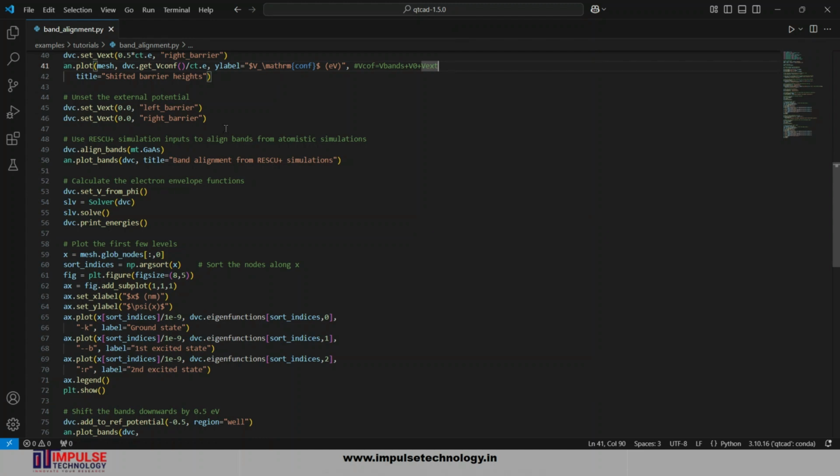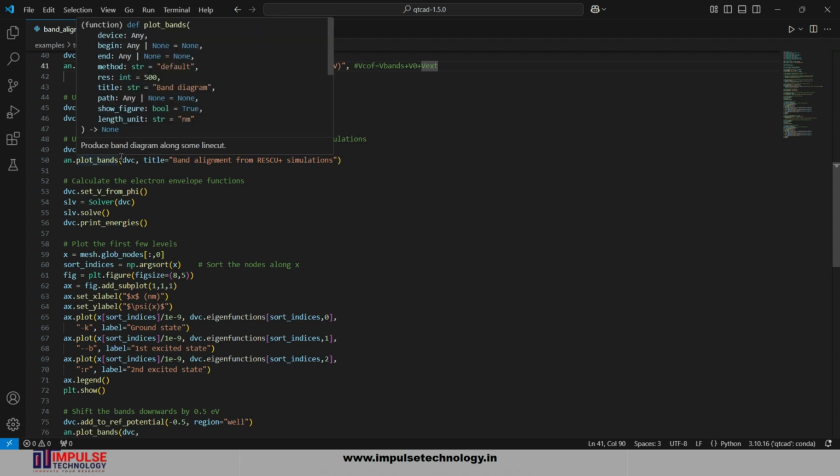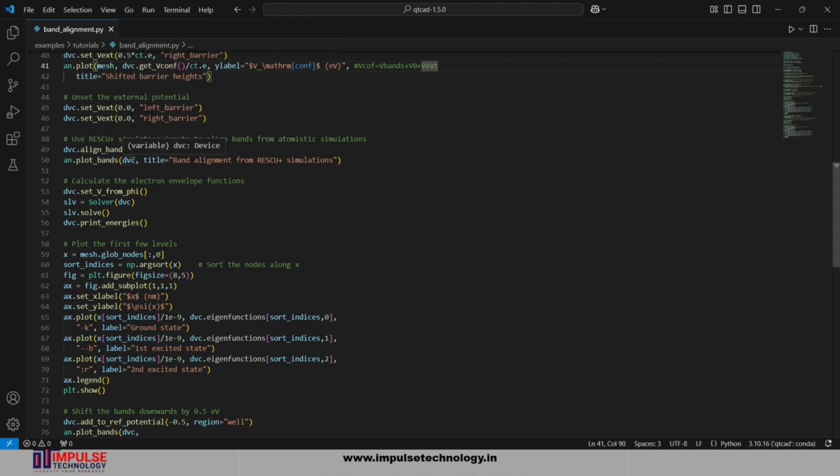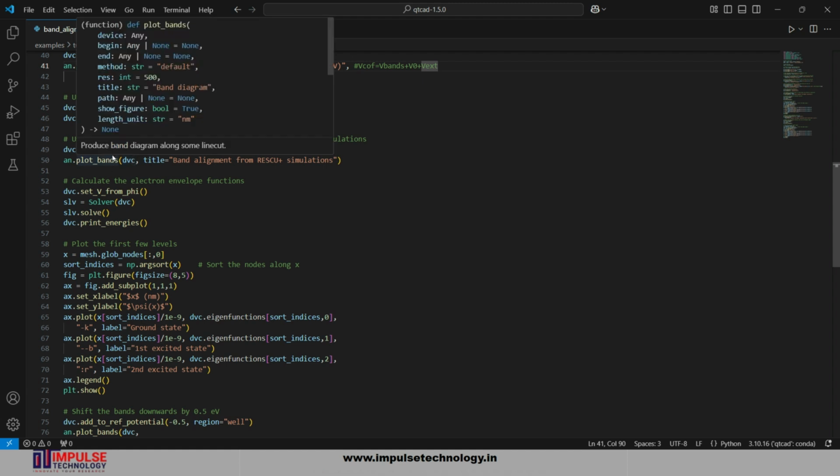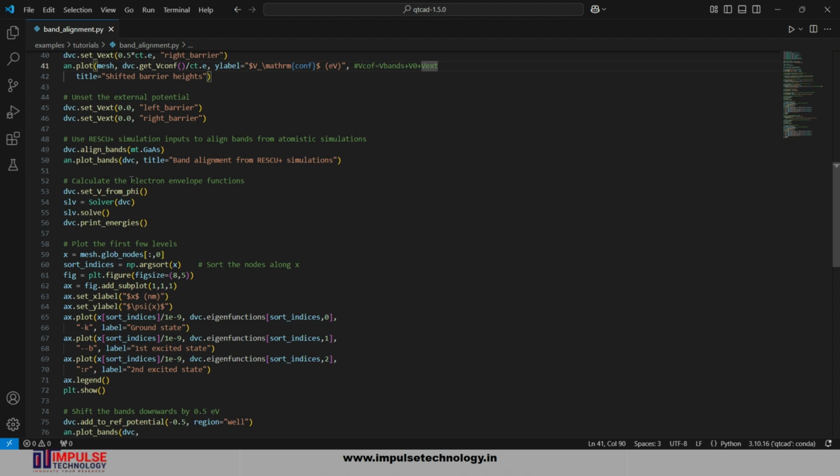We remove the external potential by setting 0 in the left barrier and in the right barrier. After that, we use rescue plus simulation input to align the band from atomistic simulation. Align band: the atomistic band alignment parameters for the gallium arsenide and aluminum gallium arsenide heterojunction are stored in the material module and may be activated by calling align band. After that, we plot the band, with argument device and title band alignment from rescue plus simulation. This band diagram is slightly different from the Anderson rule.